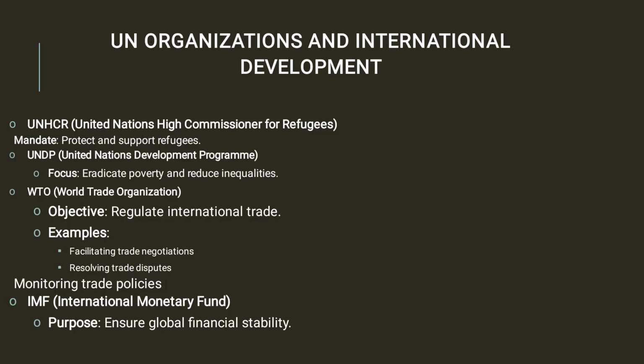And then various organizations of the UN, like UNHCR, the United Nations High Commissioner for Refugees, whose mandate is to protect and support refugees. Then UNDP, the United Nations Development Programme, whose focus is to eradicate poverty and reduce inequalities.